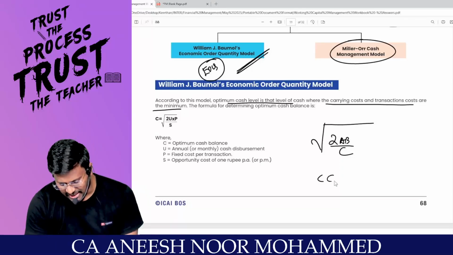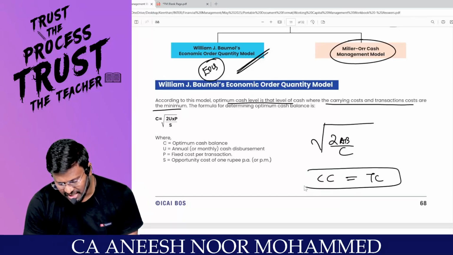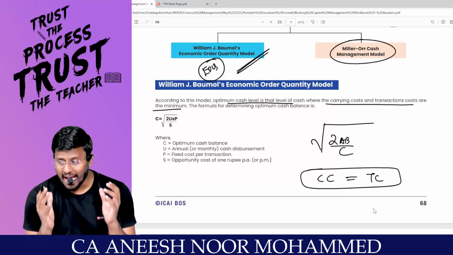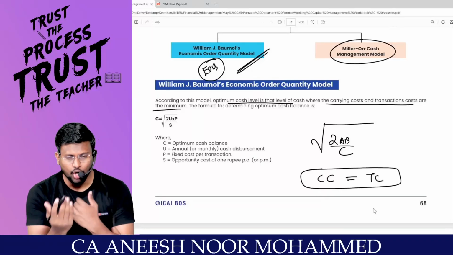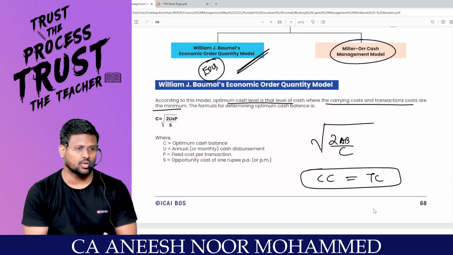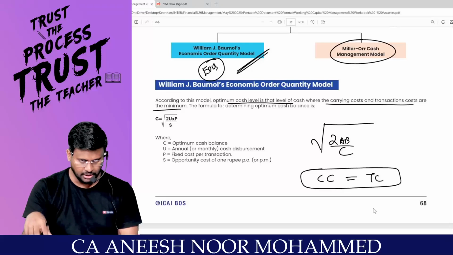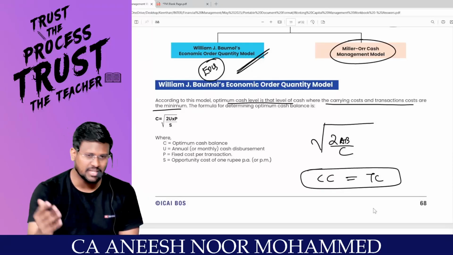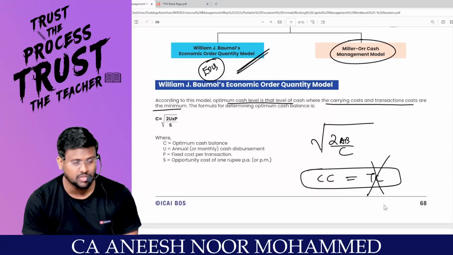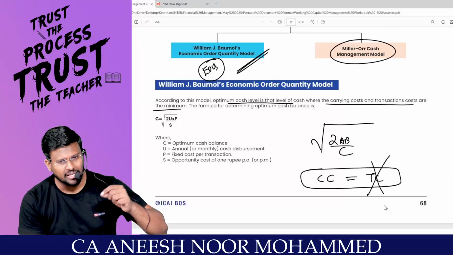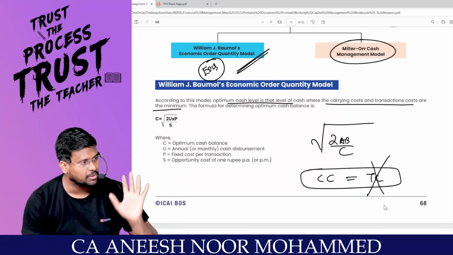So two things are there, carrying cost should be there and transaction cost should be there. In order to carry the cash, I have to incur a cost. In order to do the transaction, I have to incur a cost. I will tell you, if I keep a lot of money in my office, anytime I can use that cash, then transaction cost will be zero, because whenever I need cash, no need to go to the bank and withdraw money from the bank.